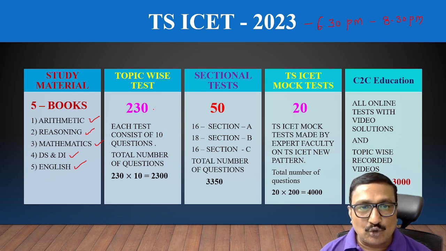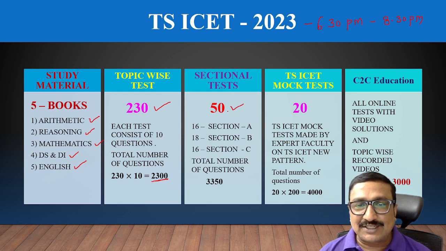Next, we are giving 230 topic-wise tests. Each test consists of 10 questions, and from these 230 topic tests we get 2300 questions. These topic tests are very useful to improve your speed and subject knowledge in each concept, each subject, each topic. Right friends? And we are giving 50 sectional tests.